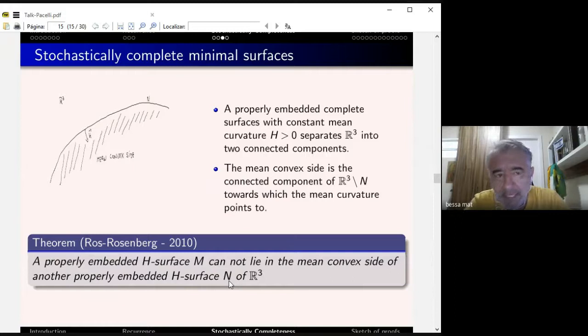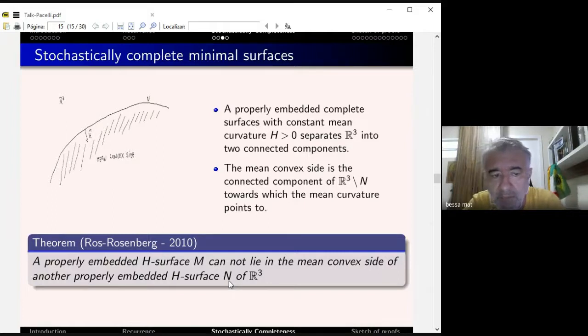Okay, let me say something. Well, people started studying H surfaces, surfaces with constant mean curvature in R^3, and they have this kind of half-space theorem. It's not really a half-space theorem, but in some sense they call these half-space theorems for H surfaces. So you have a properly embedded H surface. This surface divides the space in two pieces, two connected components. And the mean curvature vector points to one region.